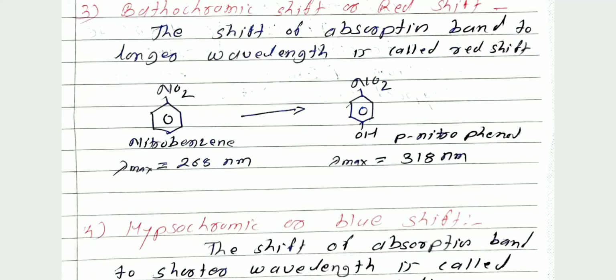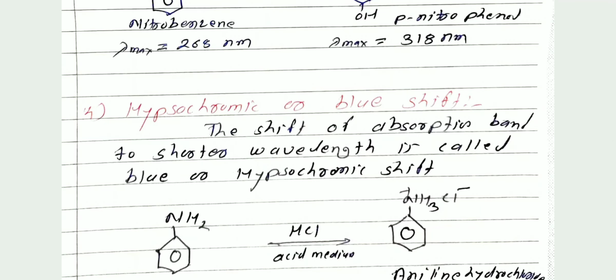Then the next term, hypsochromic shift or blue shift. This shift is the opposite of the red shift or bathochromic shift. Here hypsochromic shift is different and hypochromic shift is different. Hypsochromic shift is also called the blue shift. What is meant by hypsochromic shift or blue shift? The shift of the absorption band to a shorter wavelength is called the blue or hypsochromic shift. If the absorption band shifts to a shorter wavelength, this type of shift is called the blue shift. If it shifts to a longer wavelength, then it is called the red shift or bathochromic shift.